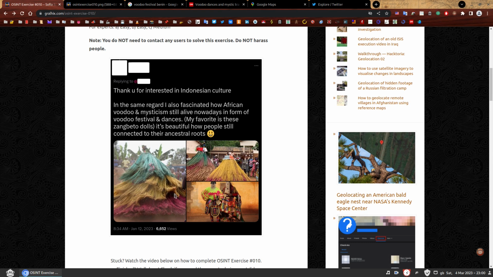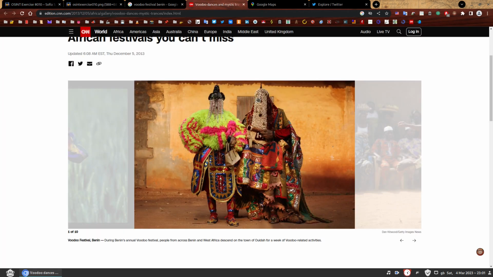However, what we do know is that we already have the name of this photographer, so from my perspective, it's much easier to find what other photos this photographer took of this event than it is to find out the author of 2 different photos. Why start a new rabbit hole when we are already halfway through this one, right? So let's just keep going and see what else we can find about this photo and the photographer who took it. So let's check out his name again. We saw here that his name is Dan Kitwood. As it says here, Getty Images News, I'm going to assume that this photo will be found on the Getty Images website.